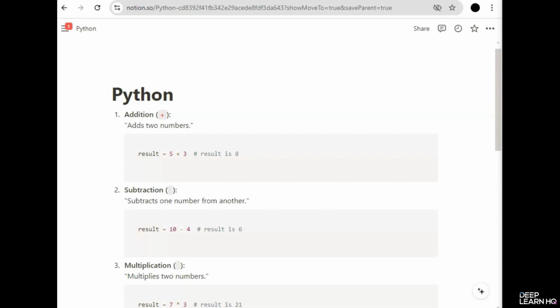And then we have the floor division. That is represented by double forward slash. It divides one number by another and rounds down to the nearest integer. Then comes the modulus, represented by the percentage sign. It returns the remainder of a division operation. For example, 10 mod 3 results in 1. And lastly, we have the exponent, represented by double asterisk. It raises one number to the power of another. For example, 2 raised to the power of 3 is 8.